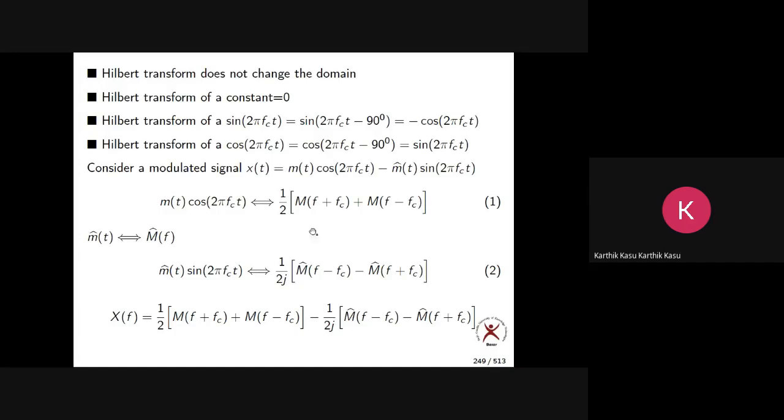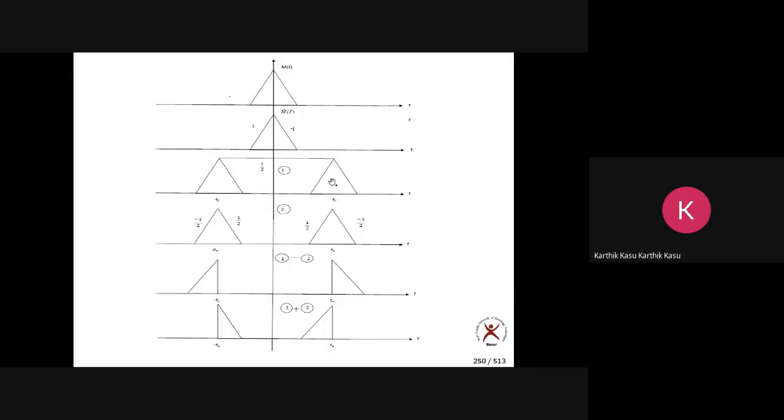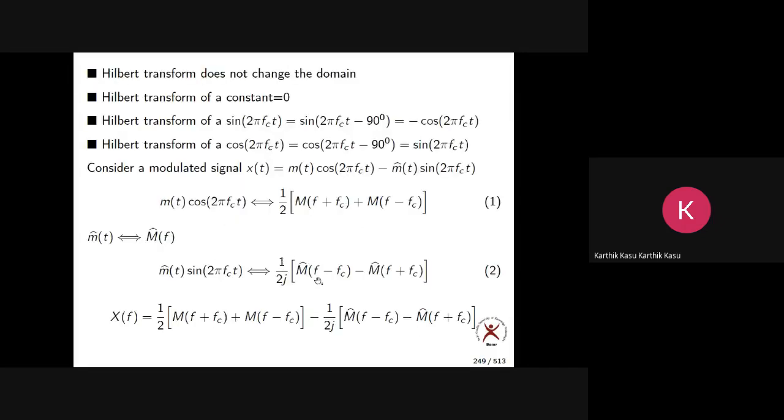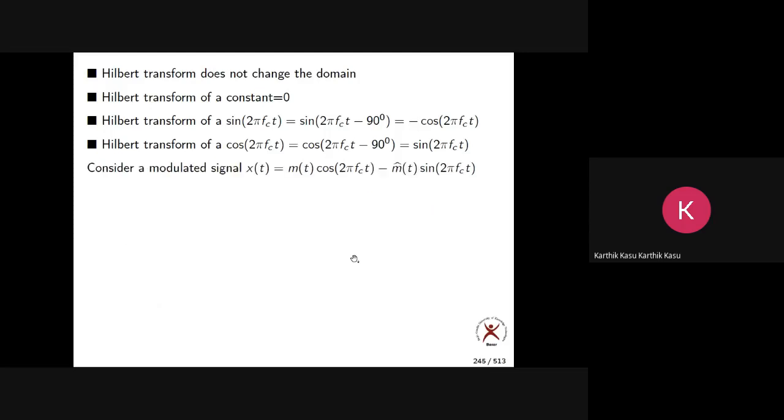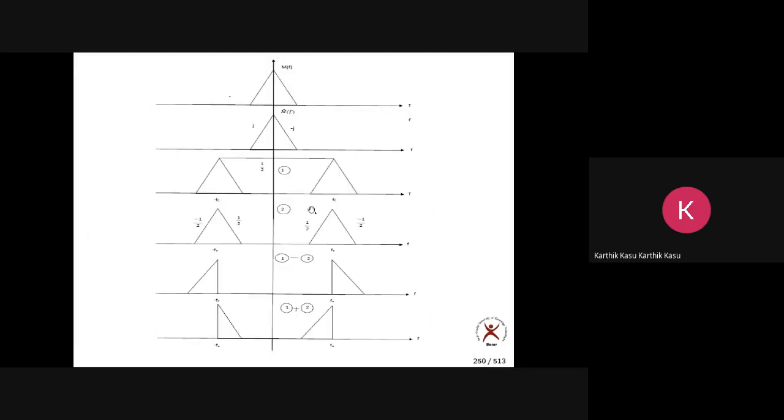This one is represented using a figure like this. Now this is the equation 2 figure. What is equation 2? This one, represented using figures like this. So this is the equation 1 figure and this is the equation 2 figure.